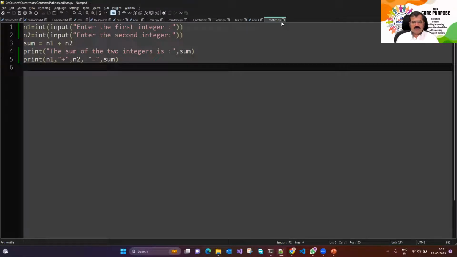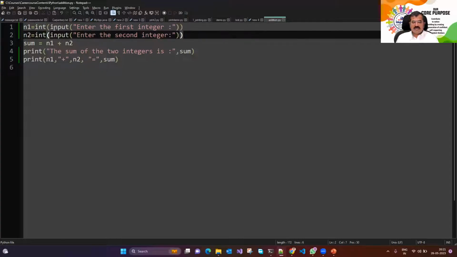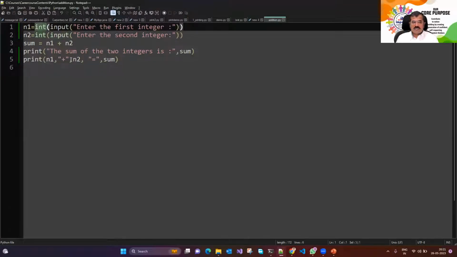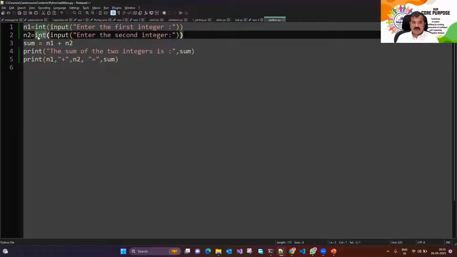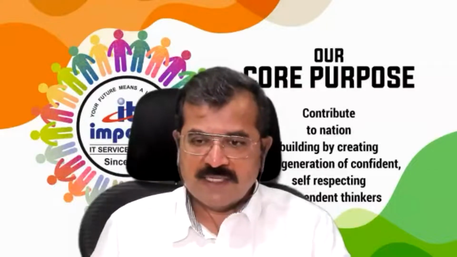That was a good attempt. Others should have also solved it. The important thing is using this function int. Had I not used int, it would have become 45 plus 60 is 4560. I don't want 4560. I wanted that to be converted to an integer. The input function returns a string. The int function converts a string to an integer, which is what we had seen during the last session.